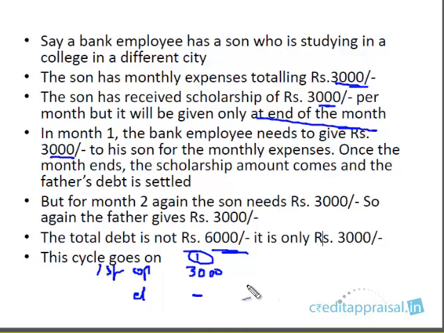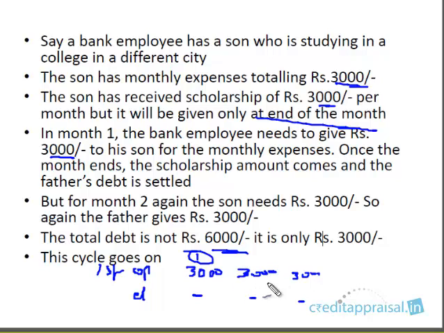But in the second month again, he needs another 3,000, because the scholarship for this month will be coming only at the end of the month. So again there will be 3,000 debt, and this will be closed at the month end. So if you see, it goes on. Every month he's going to require 3,000. This we can say is what is known as working capital. Please note that it's not going to be 6,000 at the end of the second month.